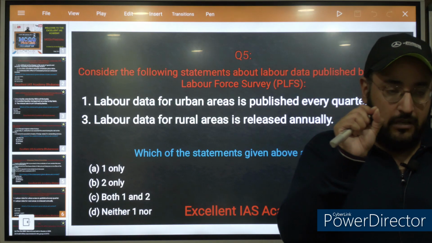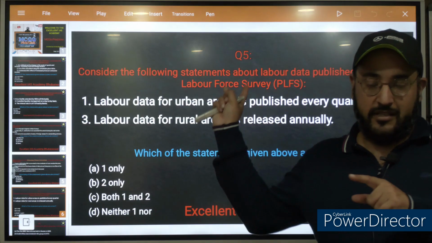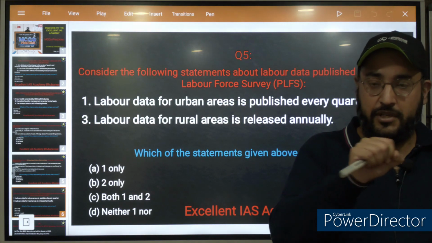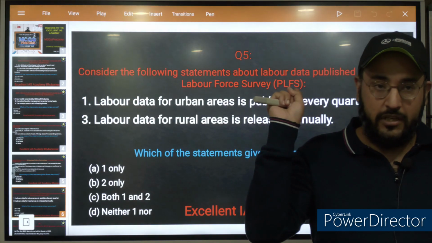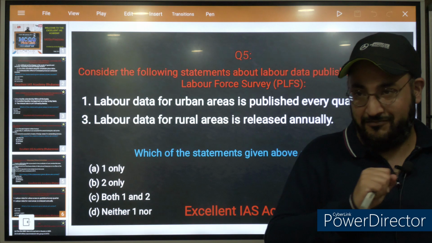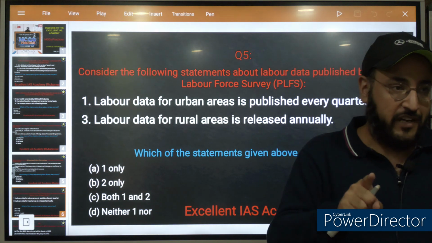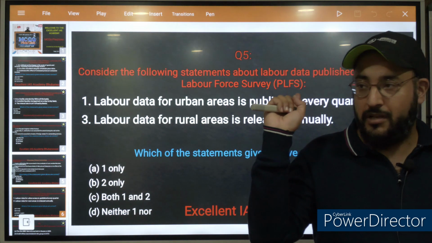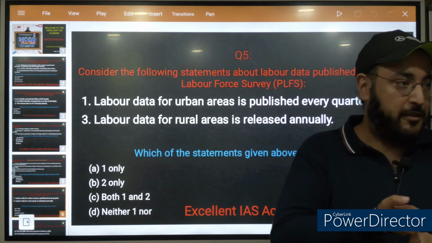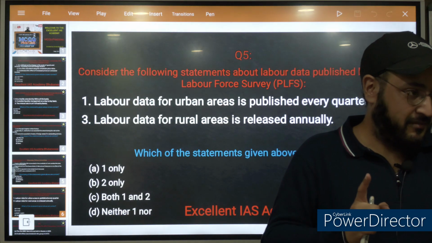Now why am I discussing this question with you? From January 2025, this Periodic Labor Force Survey will be published on a monthly basis, both for rural and urban areas. Please remember this.